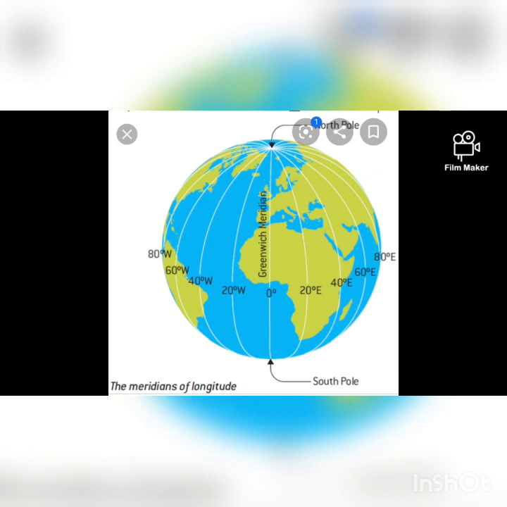The meridians are about 111 kilometers apart from each other at the equator.